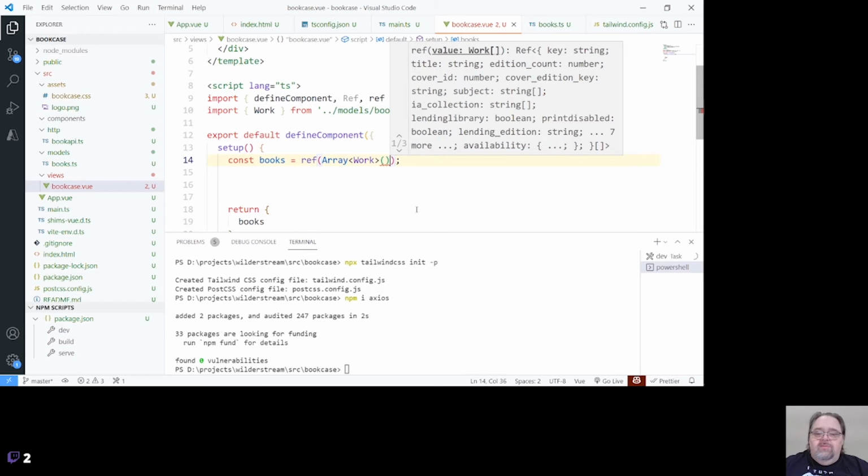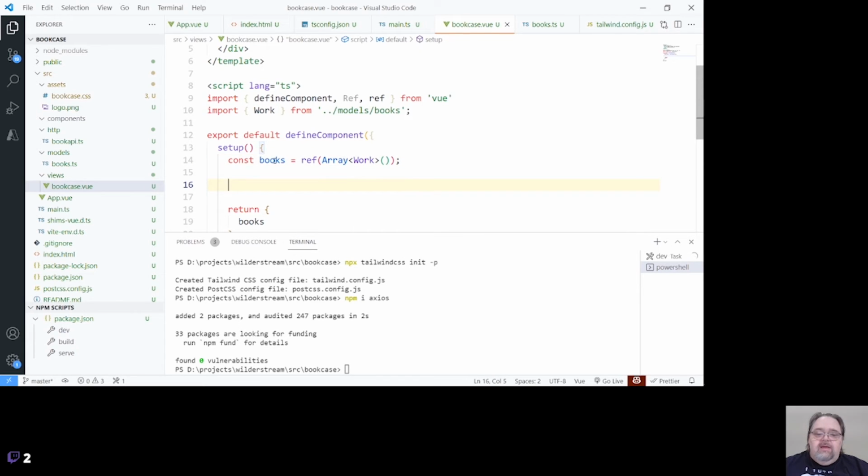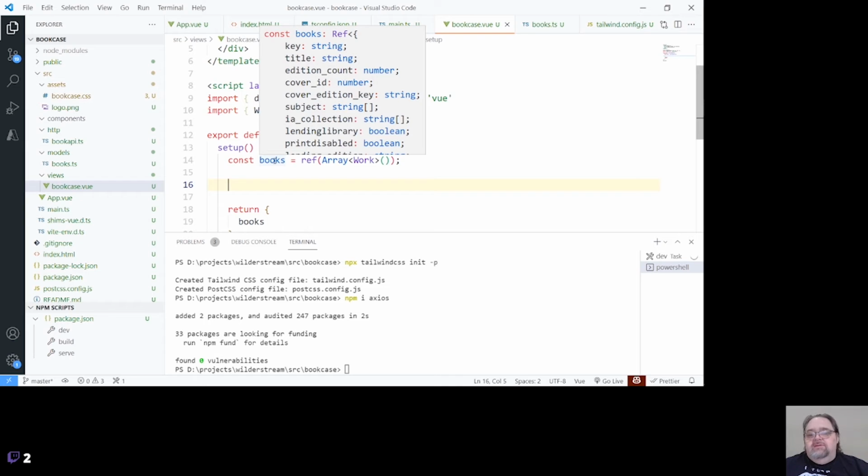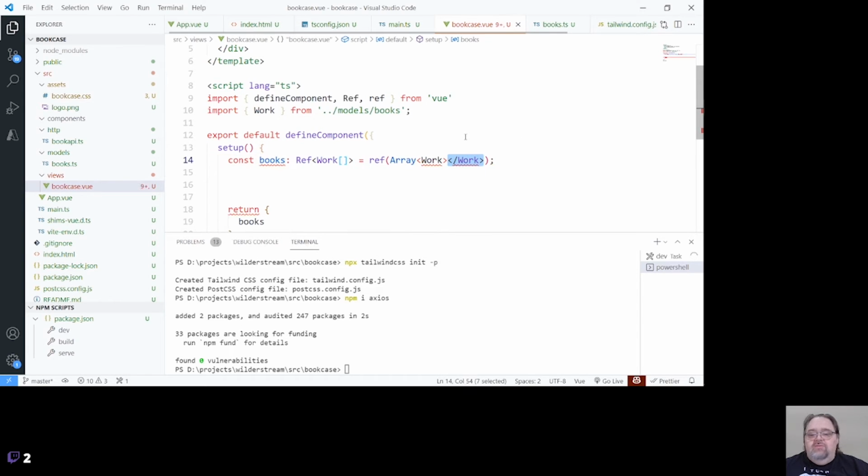Oh yeah, tell it a blank array. And then this would be typed to that as well, though you can see instead of it being a books, it's actually saying this could be any of the items in here. So I'd like to use the ref instead. So that TypeScript is going to help us to say whenever we add anything in here, it better be a collection of those books.